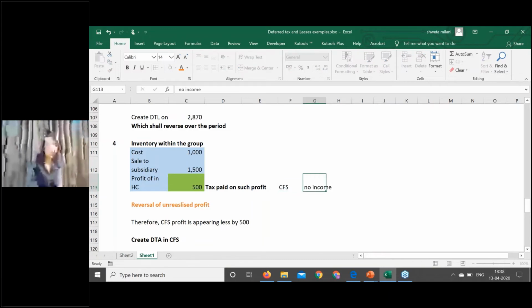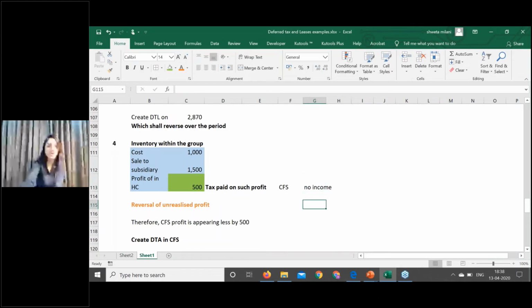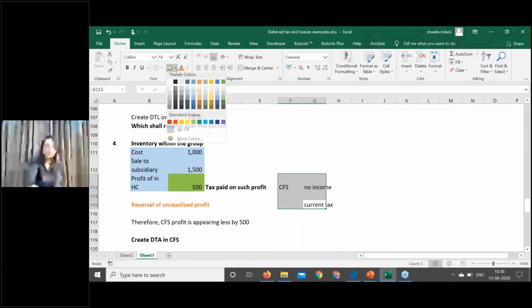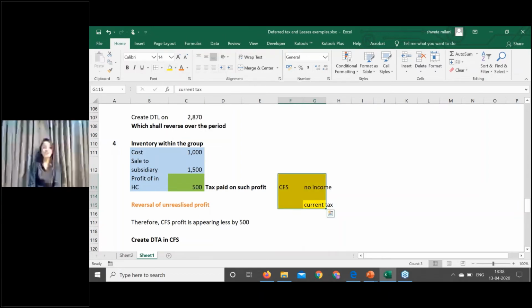There is no income, but there is a tax. Since the holding company has paid that current tax, there is no income, but there is a current tax. Is the matching concept getting fulfilled? No, obviously it is not getting fulfilled. In CFS, you don't have the income, but you have a current tax. That is why on this unrealized profit, you recognize a deferred tax asset. You recognize a deductible temporary difference on this item. You recognize a DTA only in the consolidated financial statements.